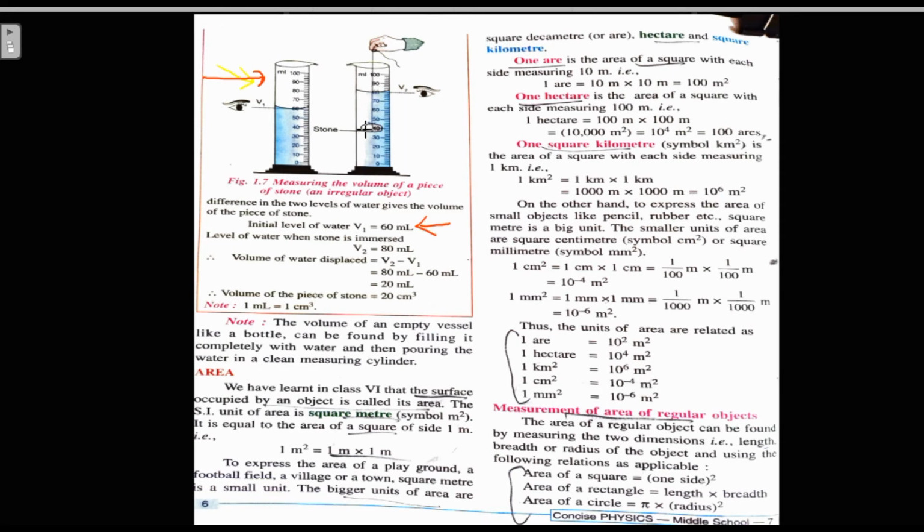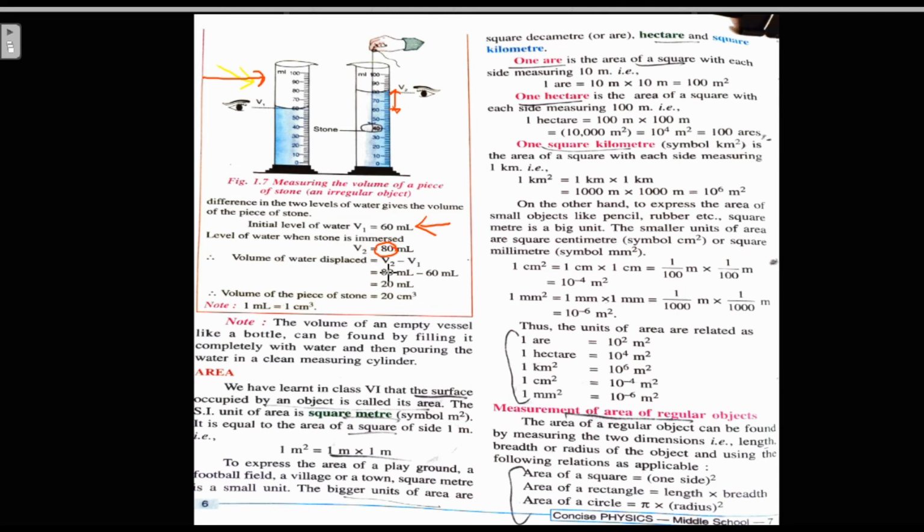When we put the stone tied with a thread, the level of water will certainly rise. So this is raised from 60 to here, right? This is the final level of water, 80 ml.